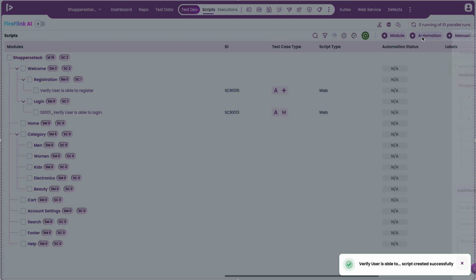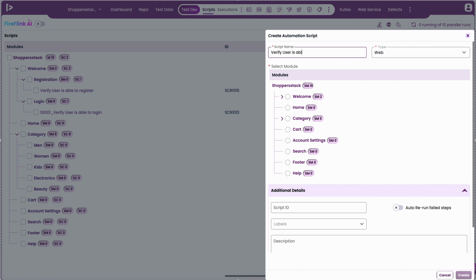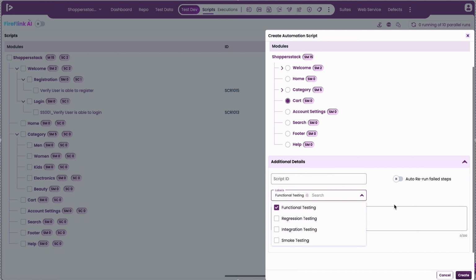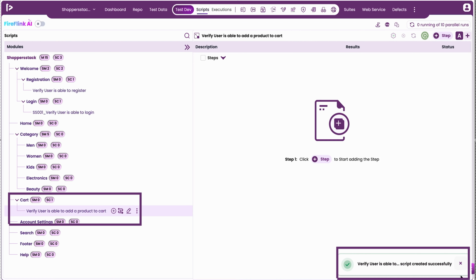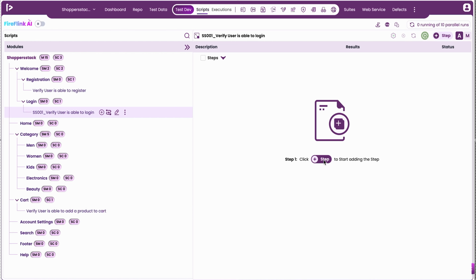The third method is by clicking on the plus automation button, filling the mandatory fields like script name, script type, and selecting the parent module. Along with that, add the additional details and click on the Create button. This will direct the user inside the automation script, where they can utilize simple English language to build an automation test script using natural language processing technique effortlessly.